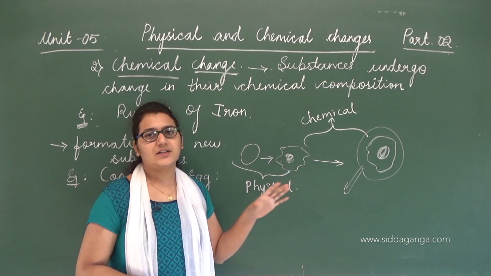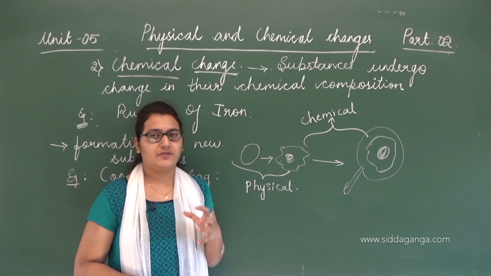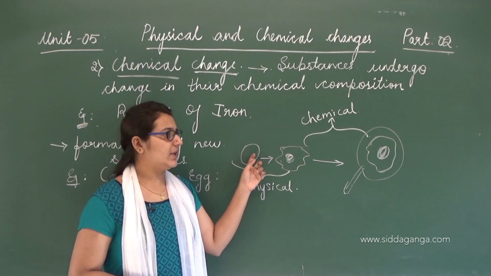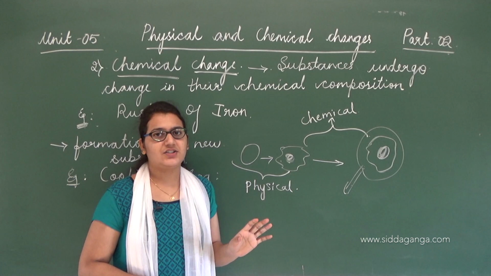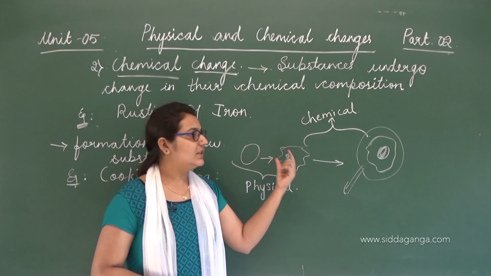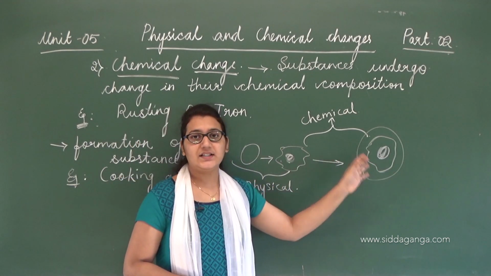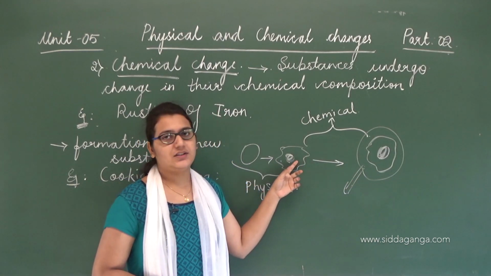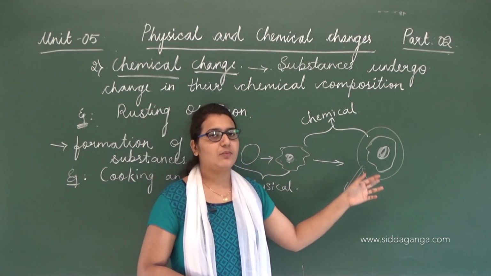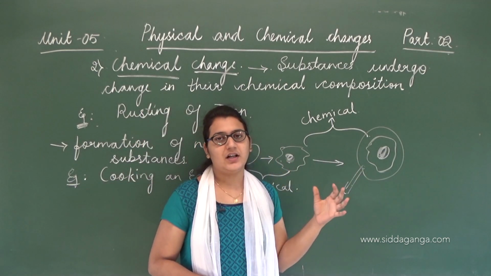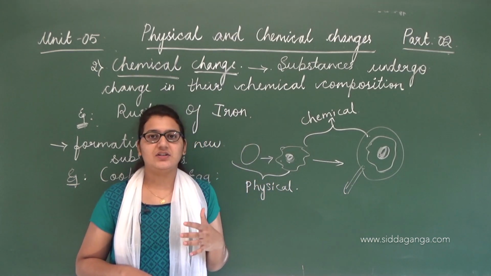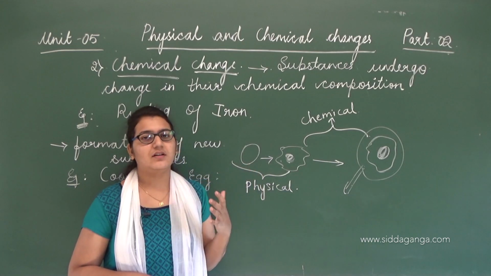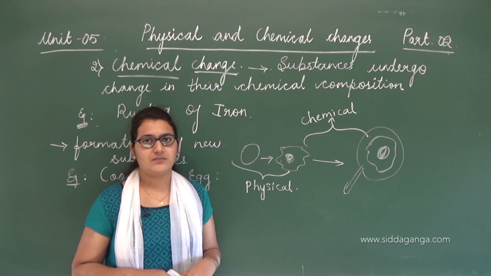See, when you break an egg, there is no difference in chemical composition. It's just the same. Whatever was inside, because of the breaking, you can see it outside, right? There was no change in the chemical composition. But when this egg is made into an omelette, there is a change in the chemical composition. Also, the egg white is liquid, so while preparing an omelette, it becomes solid, right? So whether there is a change in the physical properties or not, there will be a change in the chemical properties in a chemical change. Okay, clear?